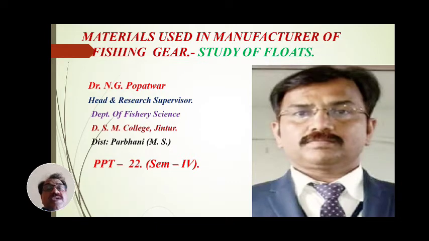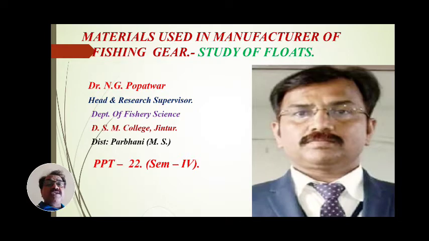Then we proceed to the last part, where we wind up the last articles of this unit. These articles are studied one by one in a few lectures to complete the unit, that is, the materials used in manufacturing.